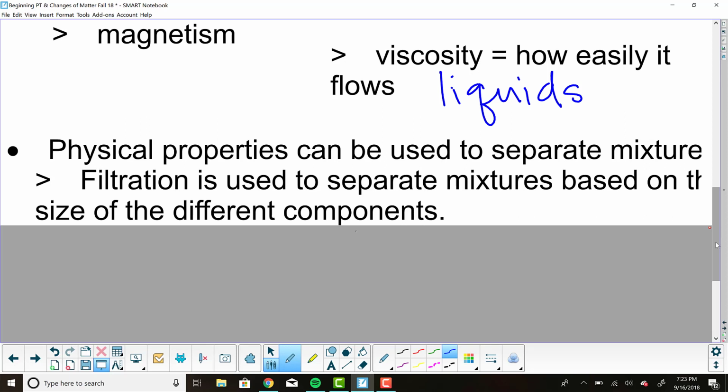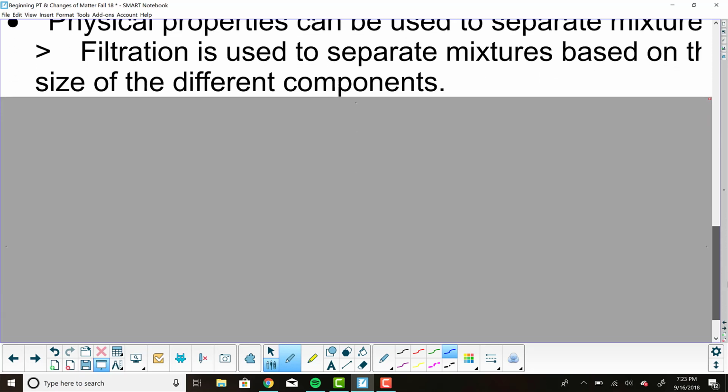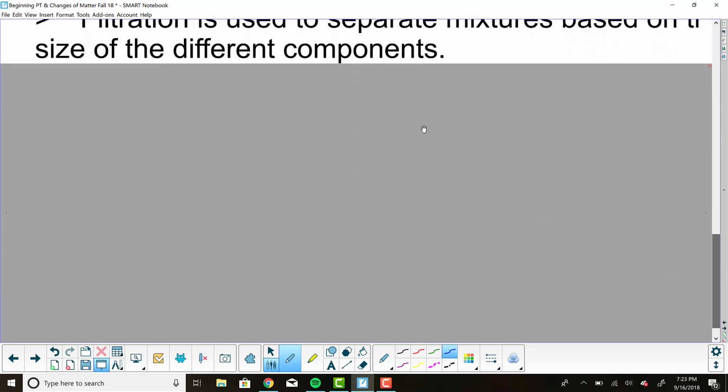So if we had a mixture of birdseed and sand, well, we could probably use filtration of some kind to pull apart the bigger birdseed pieces from the very tiny sand pieces. So filtration is about the size of the components.